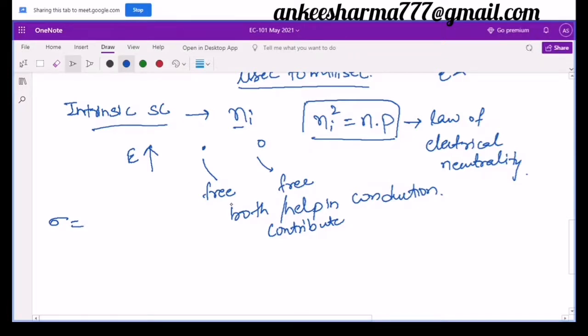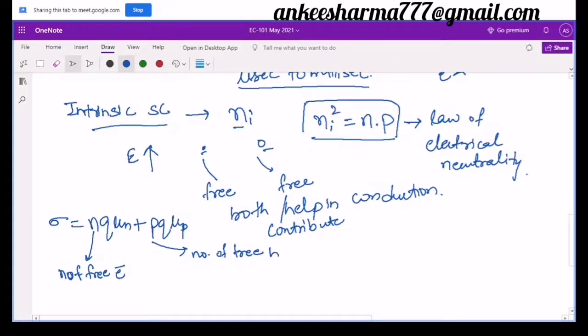So now we have two types of carriers, one is electron and other is the hole. So I will write it as n q mu n plus p q mu p, right? So this n over here is nothing but the number of free electrons. This p over here is the number of free holes, and holes are always free because they are generated due to the electrons when they got free from any bond.